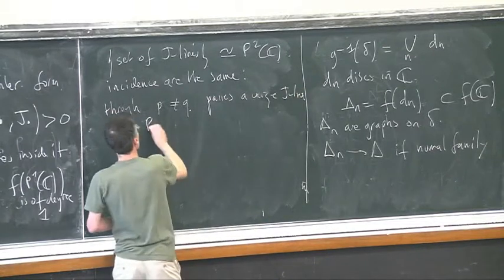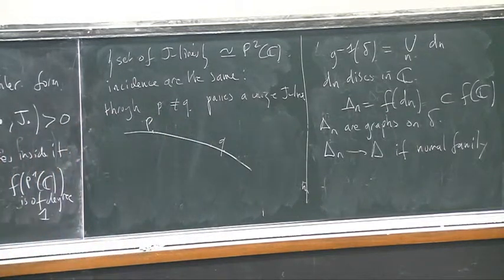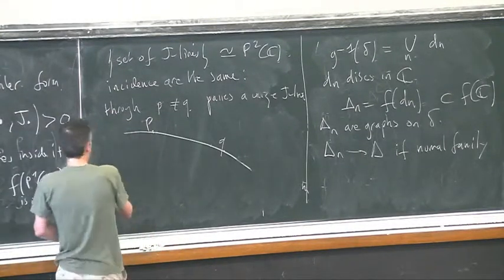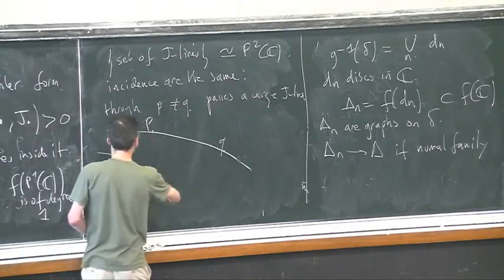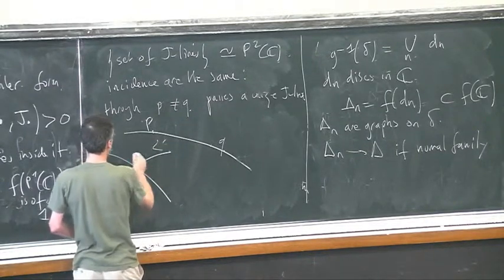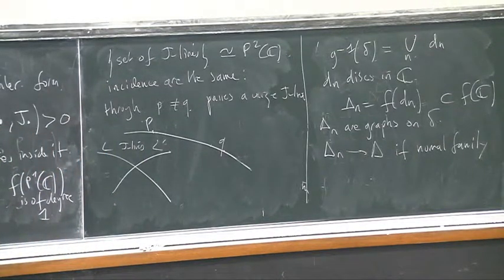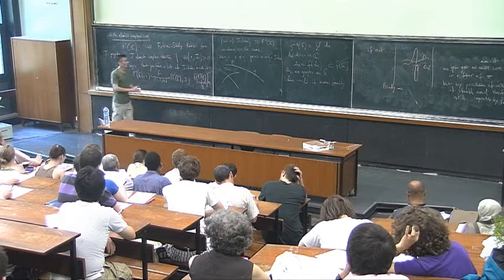So given two points, you make pass one and only one J line. Two different J lines have to intersect and intersect only once. Yes, it's a very special case, sure.